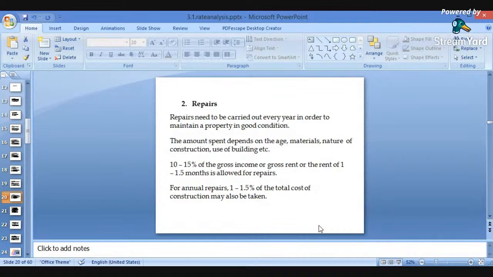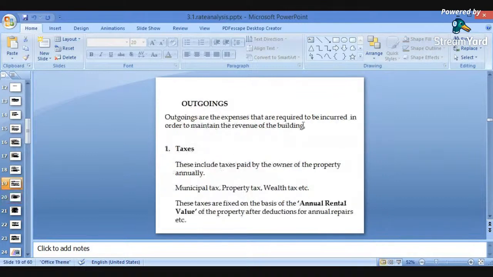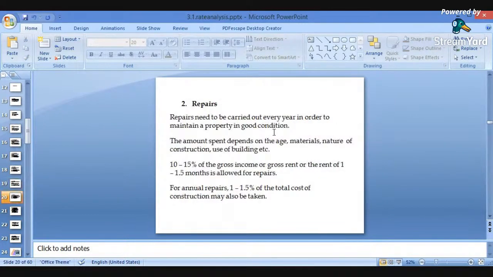For annual repairs, 1 to 1.5% of the total cost of the construction may also be taken. Here we have taken 10 to 15% from the gross income, whereas in this case we are taking 1 to 1.5% from the cost of construction. So these two heads are different: one is the gross income, and the other is the total cost of construction.